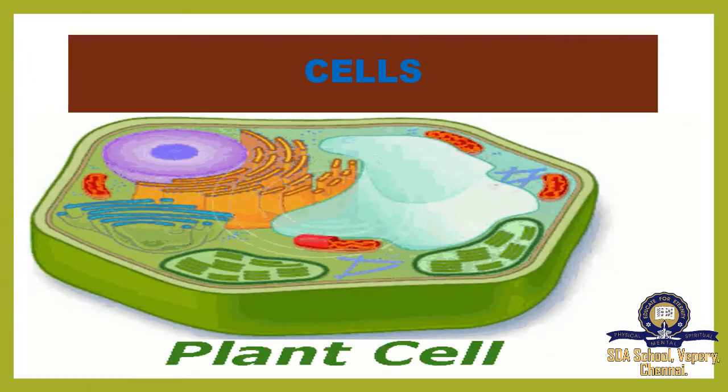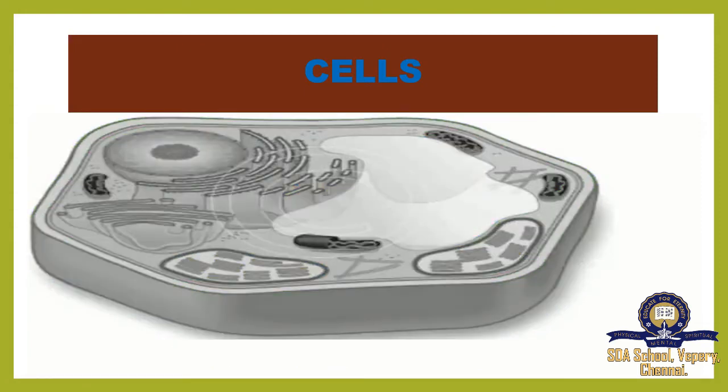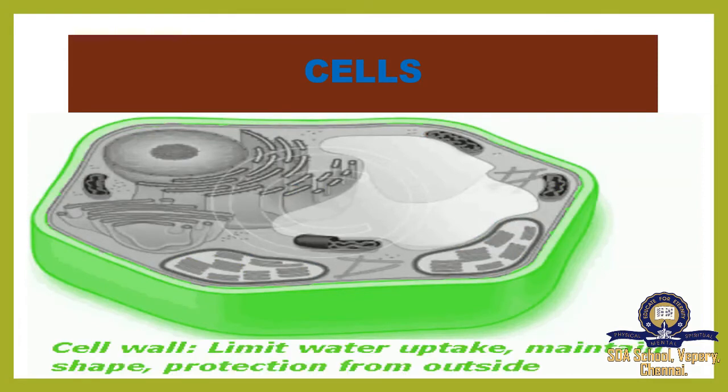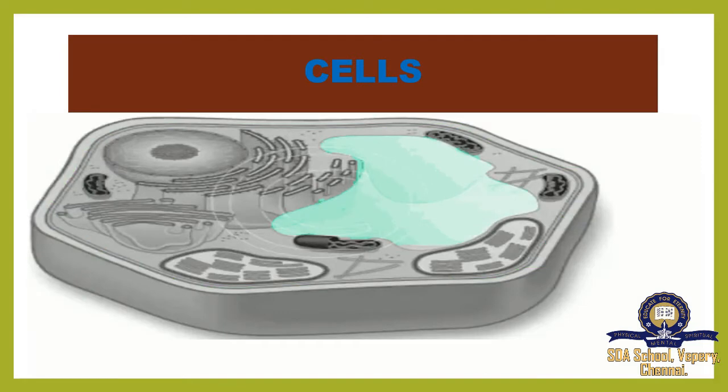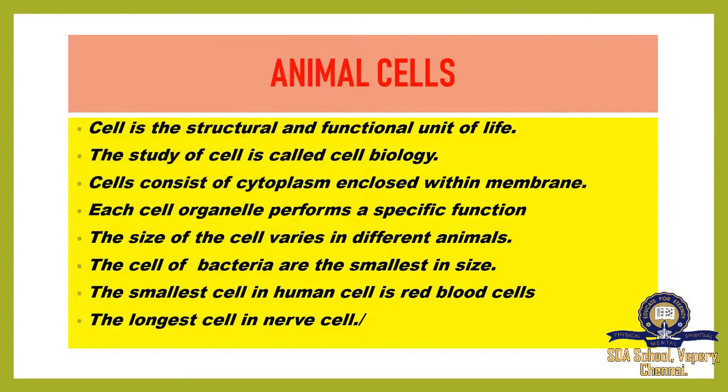Here we have the structure of a cell. It is a type of plant cell. We have different types of cells in the plant as well as in the animal. So here it is a plant cell. Here we are going to see the animal cell.